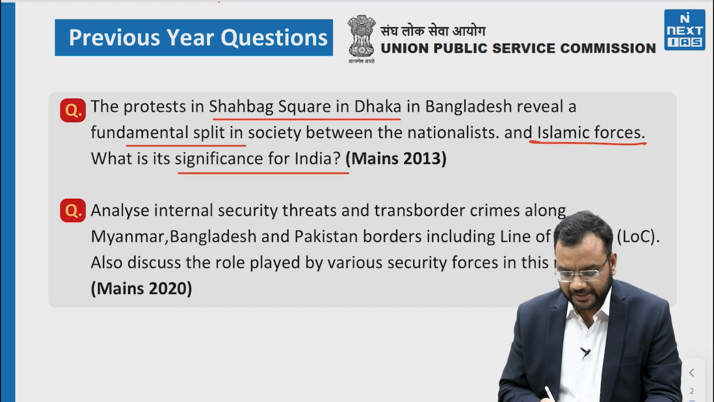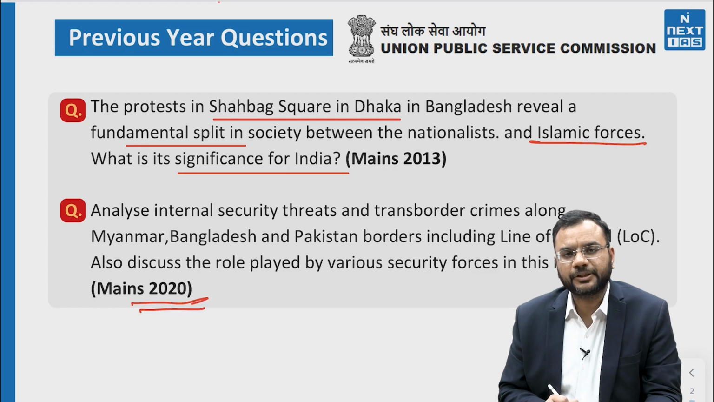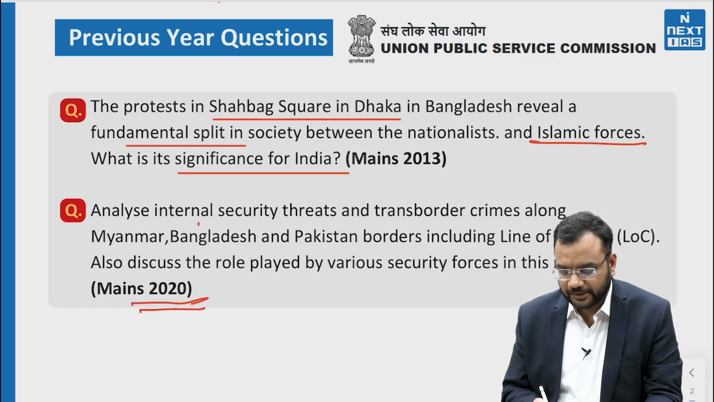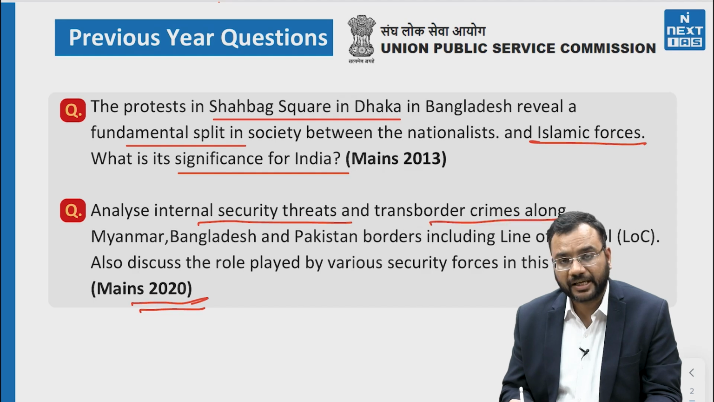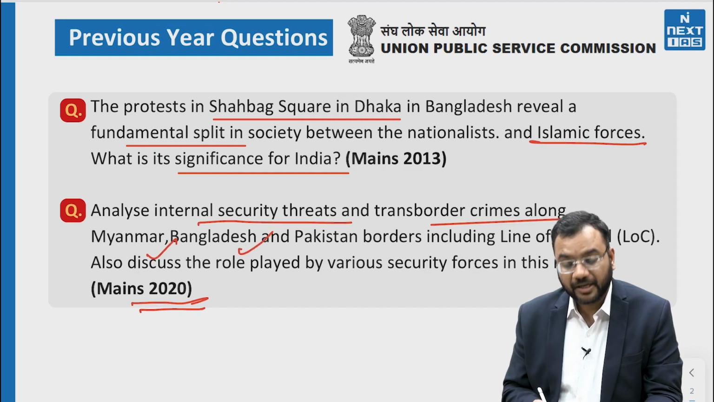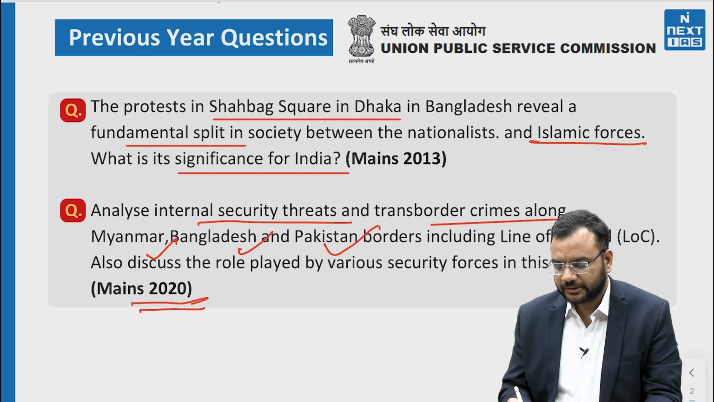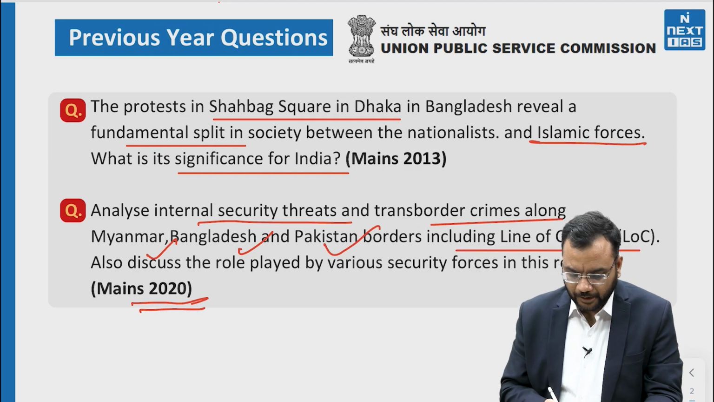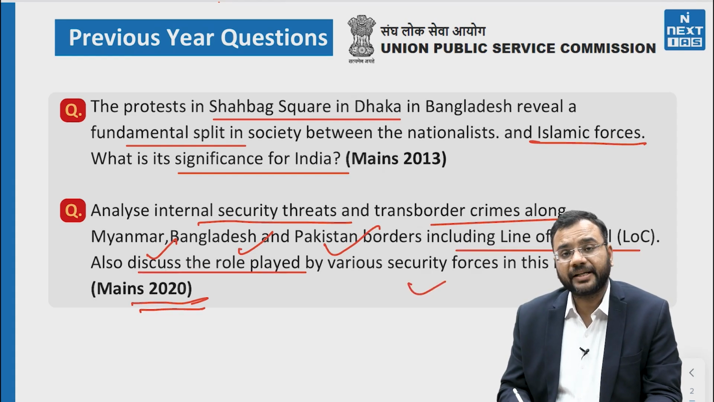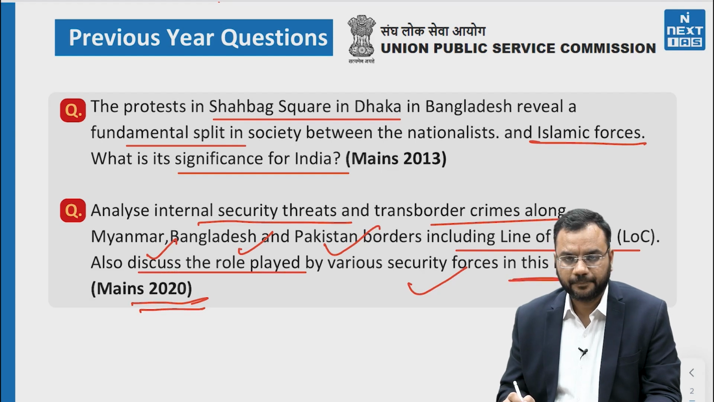Another question came in Mains 2020 in GS2 paper: analyze internal security threats and trans-border crimes along the Myanmar, Bangladesh and Pakistan borders including the LoC. Also discuss the role played by various security forces in this regard.